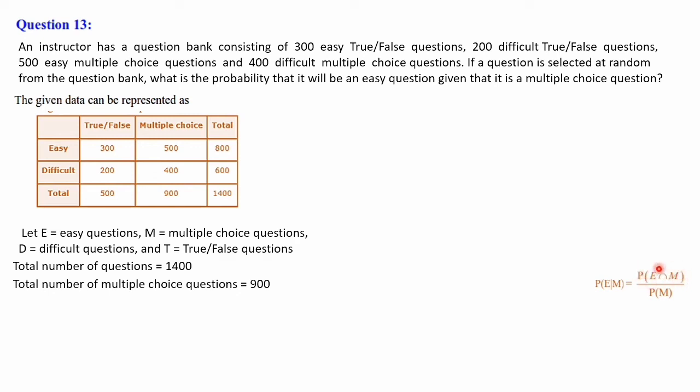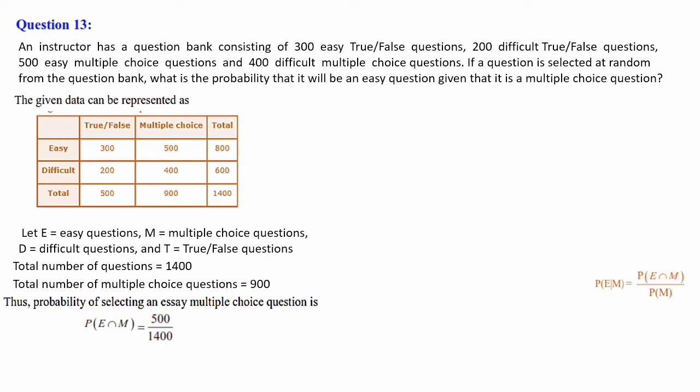E intersection M in the sense easy multiple choice questions. E stands for easy, and M stands for multiple choice. So the probability of selecting an easy multiple choice question is: total number of questions is 1400 and easy multiple choice questions are 500 in number. So P of E intersection M is equal to 500 divided by 1400. So the first part we have got.